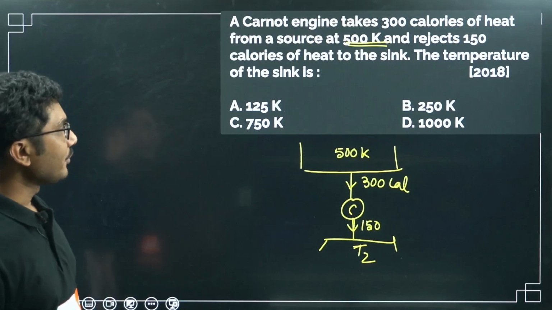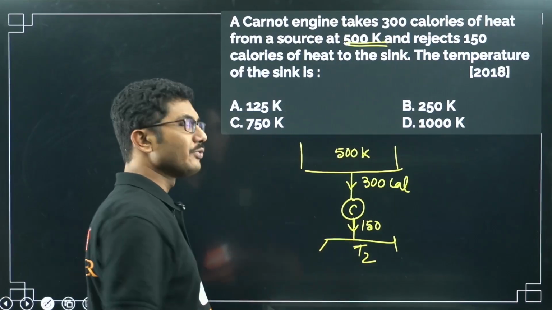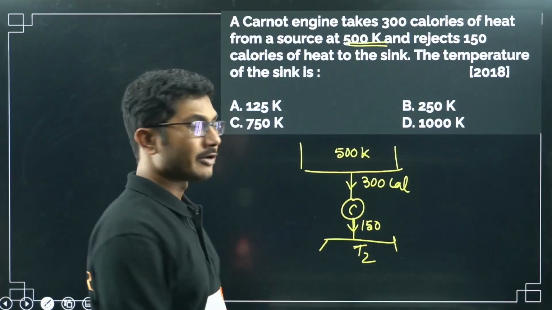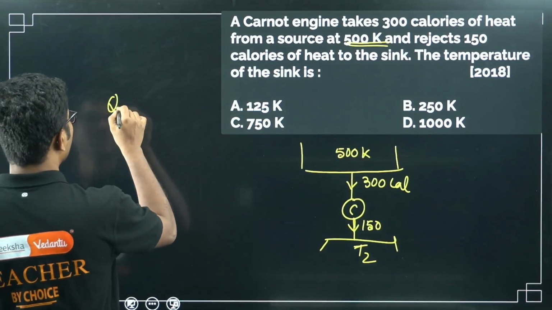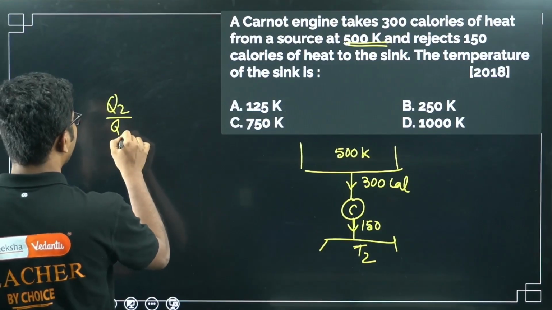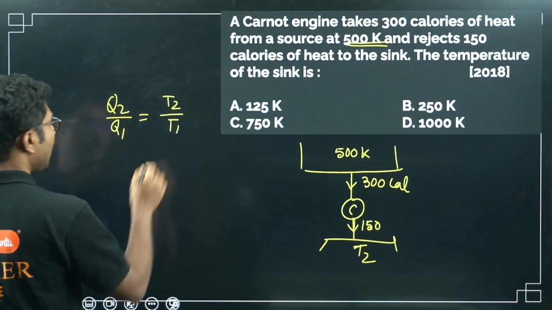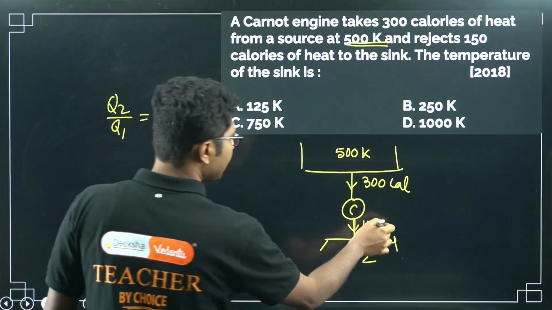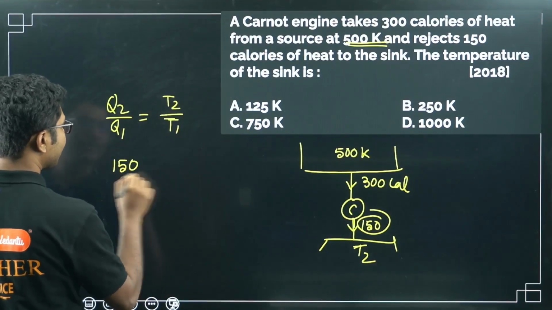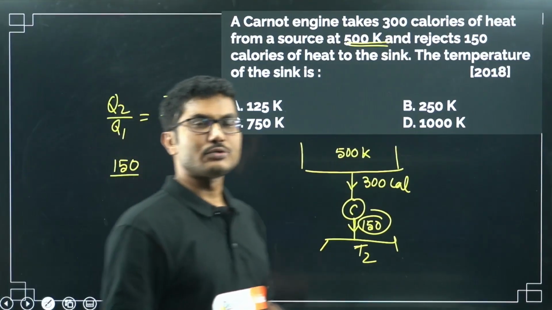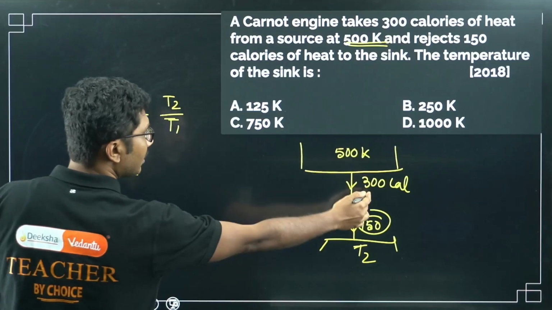And the question asks for the temperature of the sink. So you do not need to use the efficiency equation of the Carnot engine. We can directly say that we know that Q2 by Q1 equals T2 by T1. So what is Q2 here? Q2 is 150. You just have to remember that whatever is related to the sink is 2, and whatever is related to the source is 1. So Q1 is the source, 300 calories.